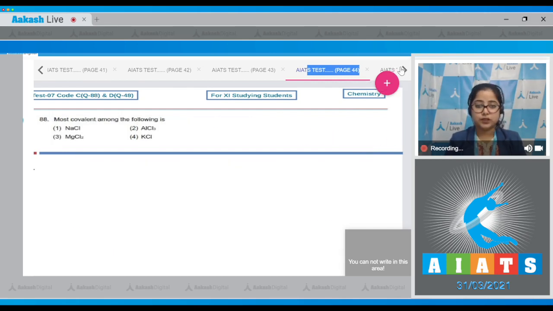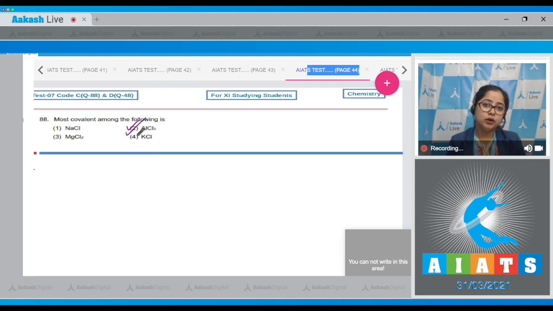Moving to the next question, which is 88. Let's read it. Most covalent among the following is. Student, for this question we need to understand Fajan's rule. So here first statement is smaller the cation, more will be the covalent character, and then more is the charge on cation, more will be its covalent character. So it is very clear that among the given options AlCl3 will have the most covalent nature, or we can say that AlCl3 among the given compounds will be most covalent. So the correct answer is option number 2.